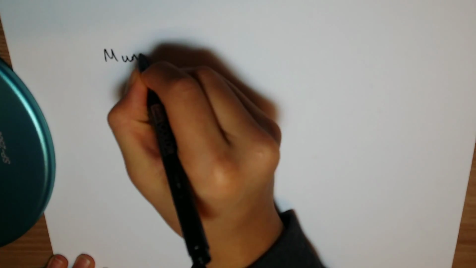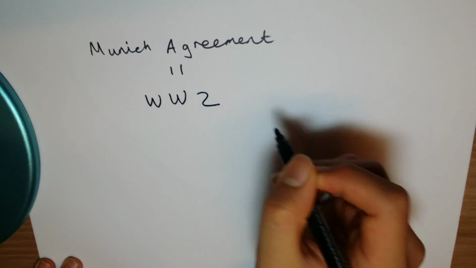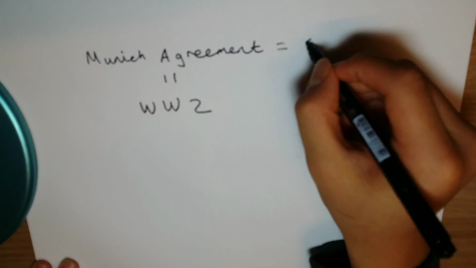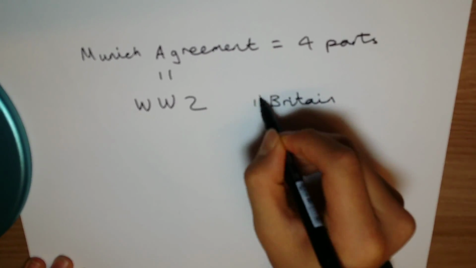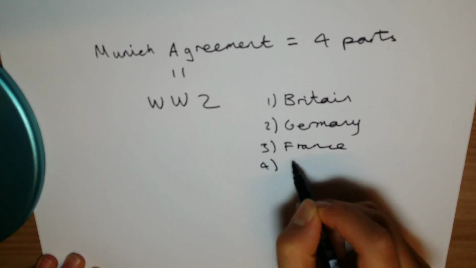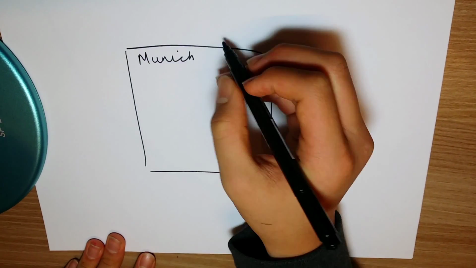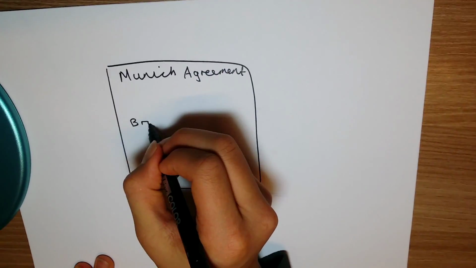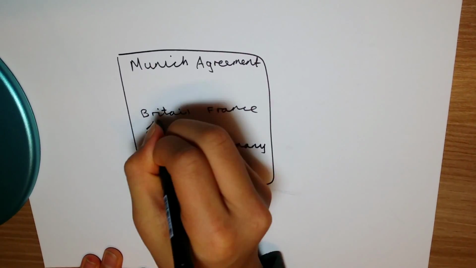The Munich Agreement was also one of the causes of World War II. The Munich Agreement, a 4-part deal between Germany, France, Italy, and Britain, gave Germany the rights to the Czechoslovakian Sudetenland in exchange for Adolf Hitler's promise to not invade any other European lands. The agreement was made on the 29th of September 1938, and Britain and France signed the agreement because they were anxious to avoid an alliance with the Soviet Union.